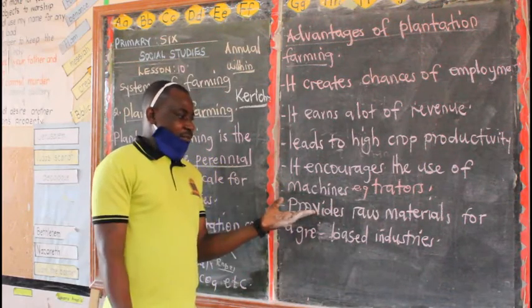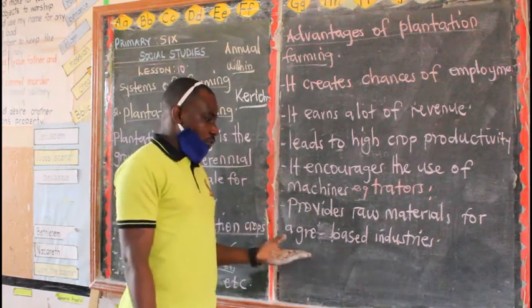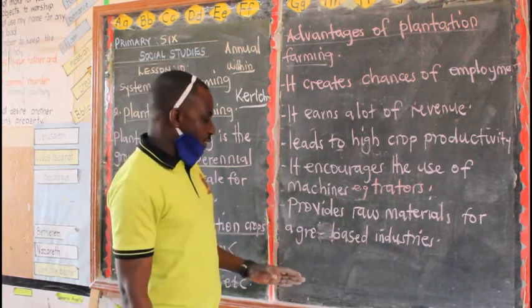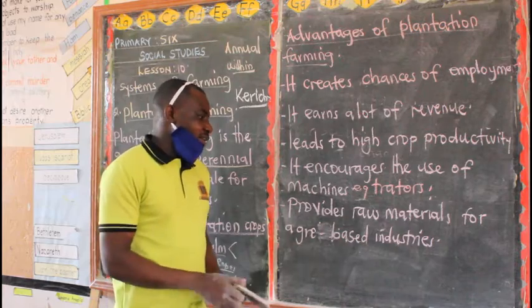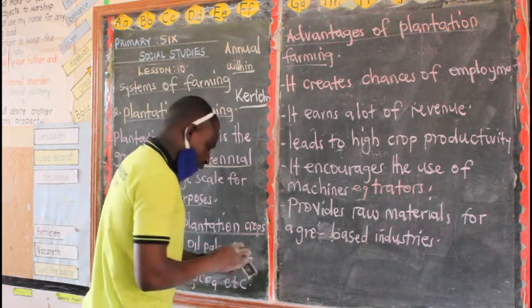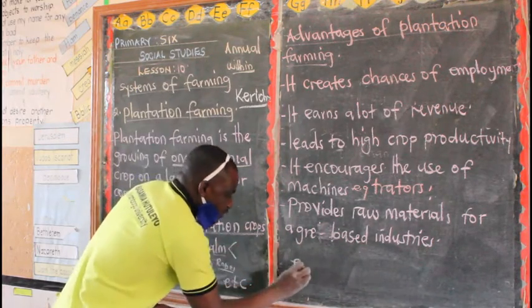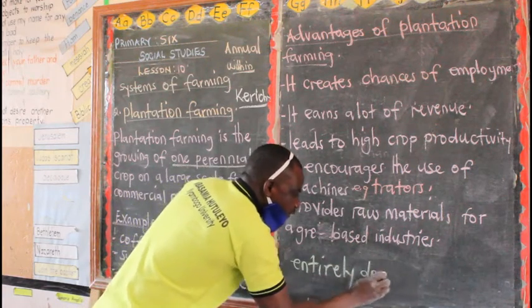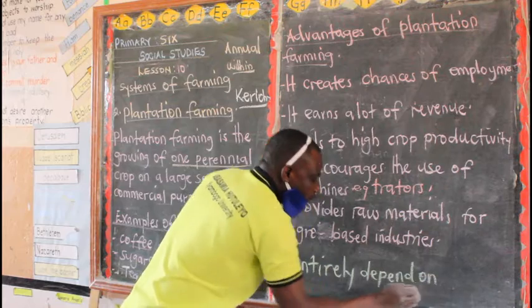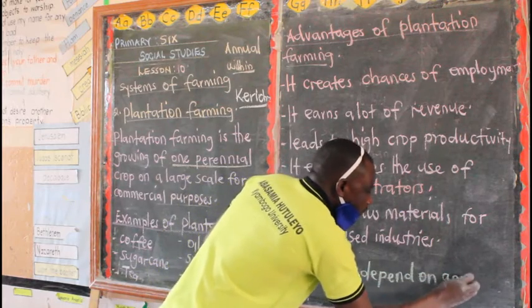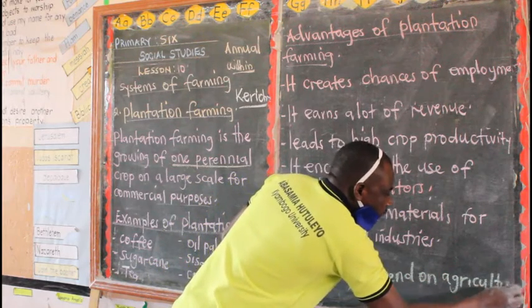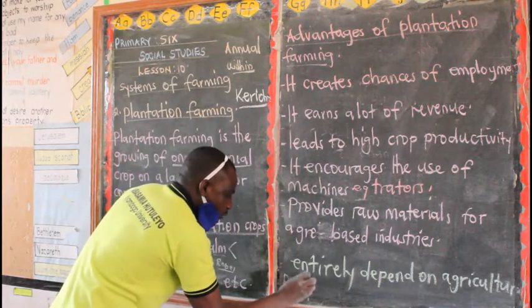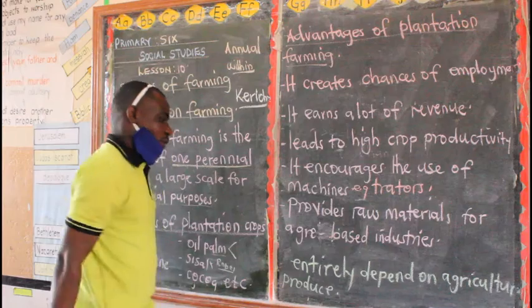Then plantation farming provides raw materials to agro-based industries. We say that agro-based industries are industries that entirely depend on agricultural produce, or you can say products.